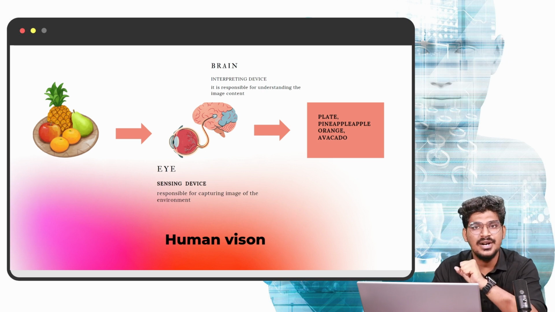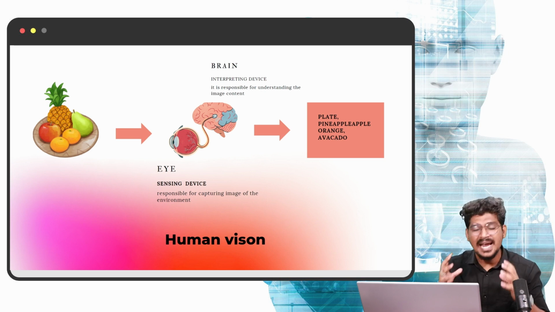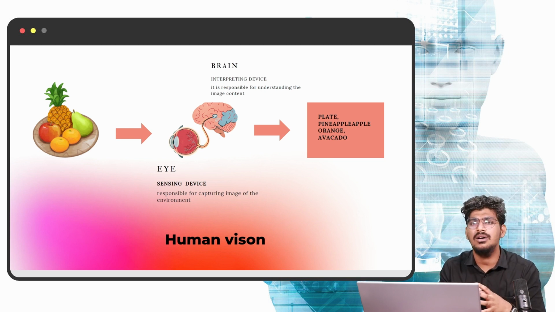Once you capture the environment in front of you, the eye captures it, then sends some signal to the brain. The brain structure has a huge amount of neurons. Those neurons are interconnected with each other.